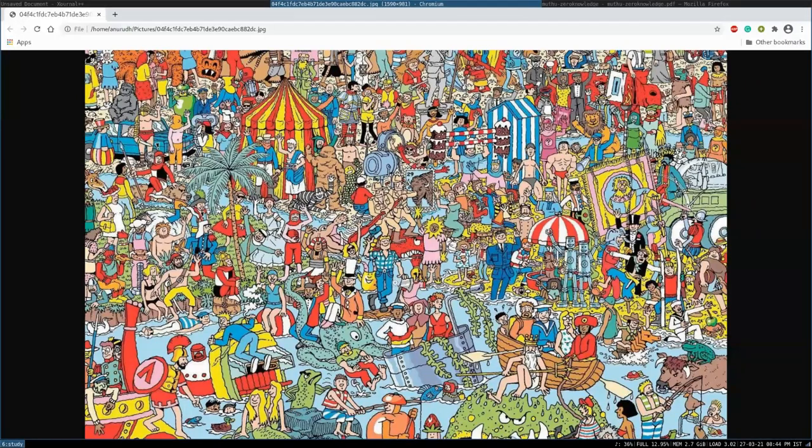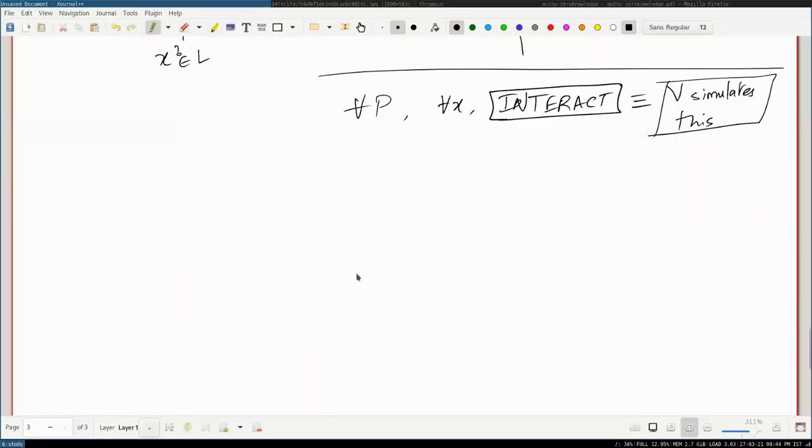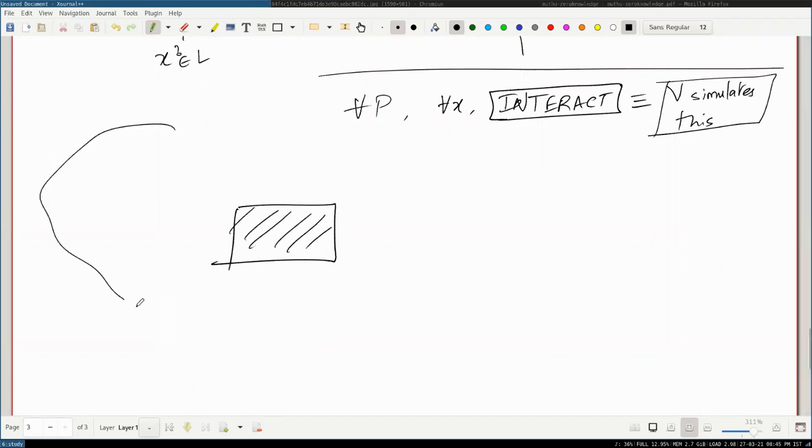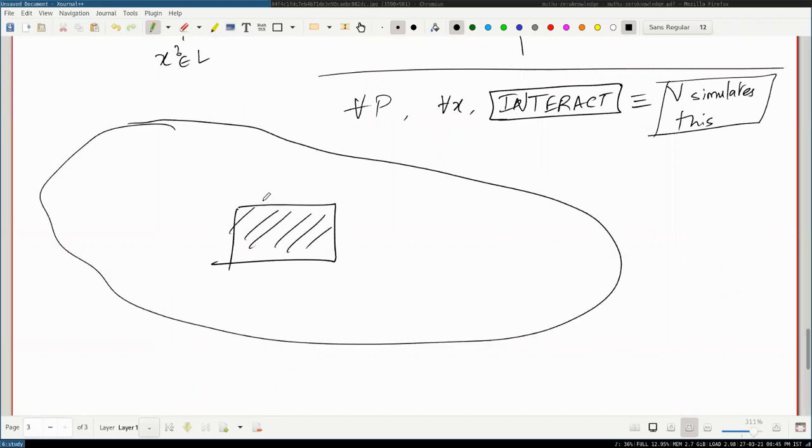But let's say somebody tells you they know, but they don't want you to be able to solve the puzzle yourself. What they can do is put a big opaque sheet on top of this and make a small hole in it. The sheet is so large that you don't know where the book is placed underneath, right? There's the book over here, which has the image, and they place a huge sheet on top of it, and you cannot see where the book is placed. The sheet has a small hole in it, and through that hole the person shows you where Waldo is.